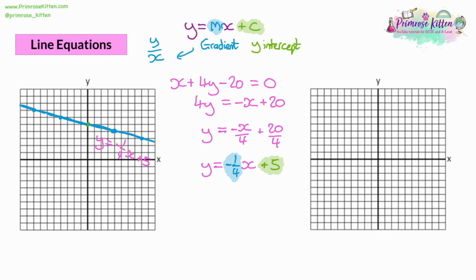We're going to have a look at one more example. We'll do this one in a different colour. 16x minus 4y minus 8 is equal to 0. Now, we want to get the y over to the other side so it's on its own.